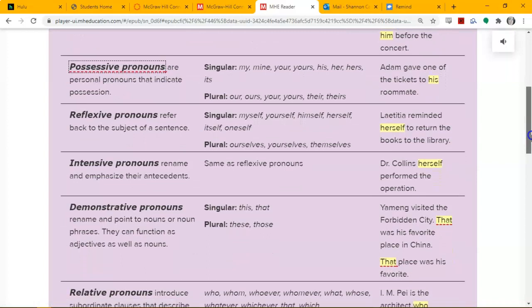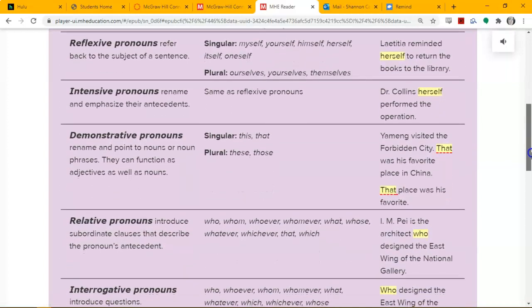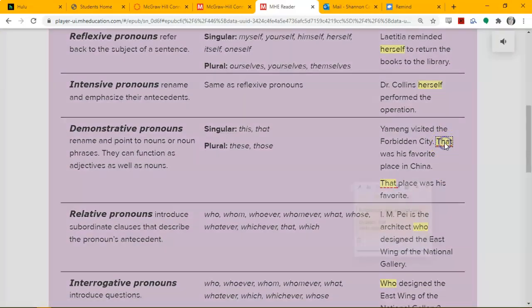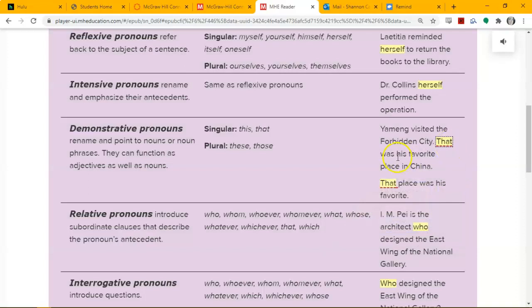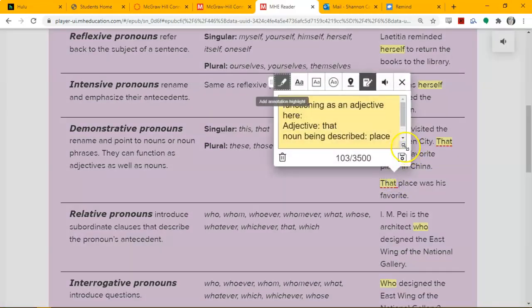Most of these things we will never talk about. The word that is a funny little word. It can be a subject. That was his favorite place in China. Subject, verb. Here the word that is being a subject.